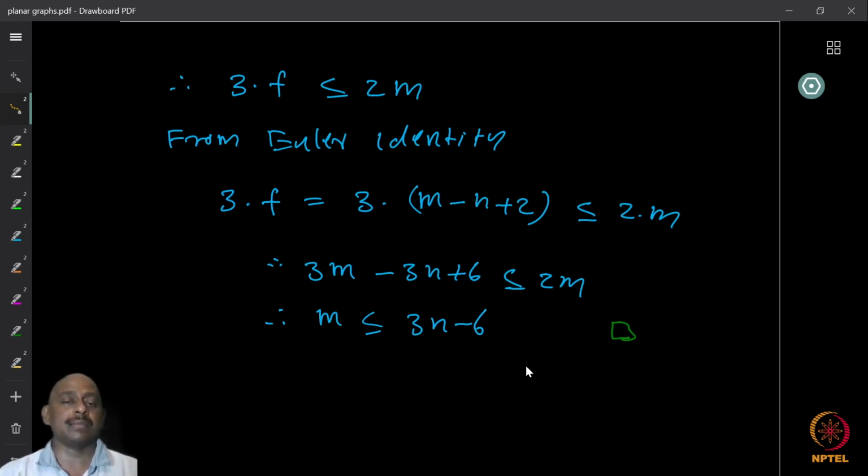If it is, you know immediately that the graph is not planar, because by this result, any planar graph will have at most 3n minus 6 edges.